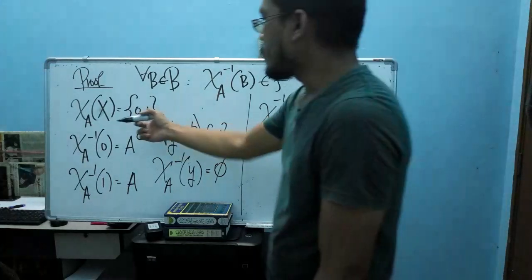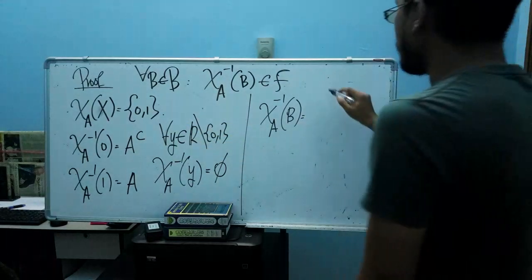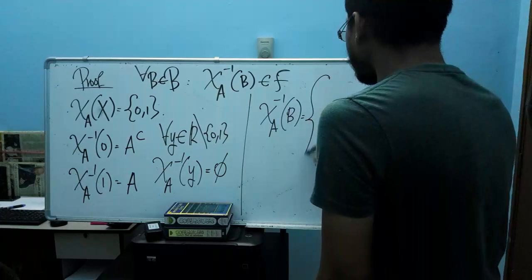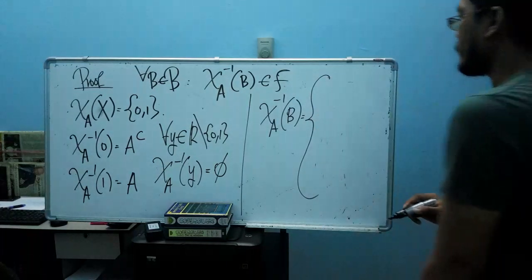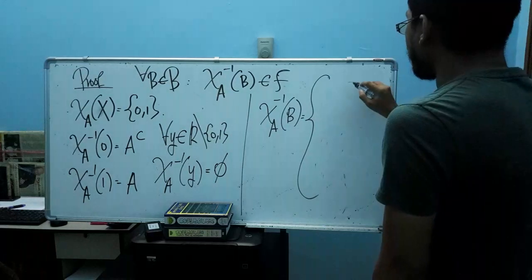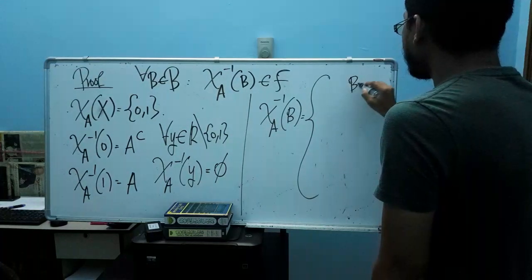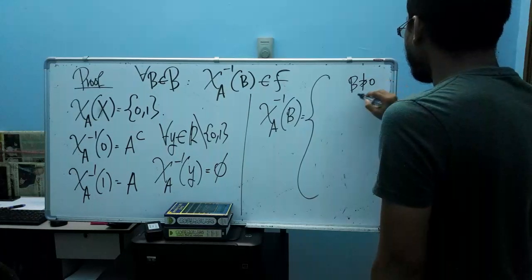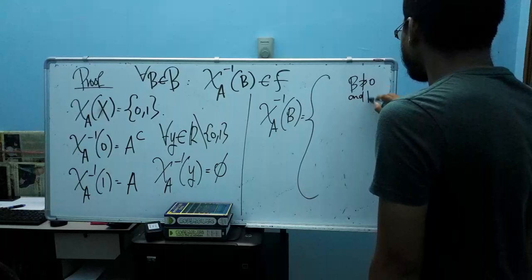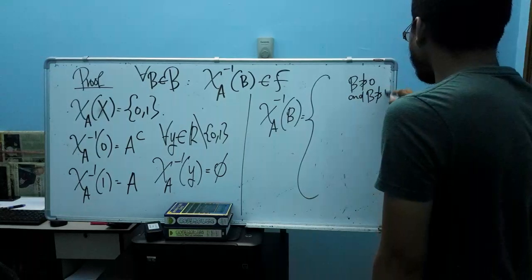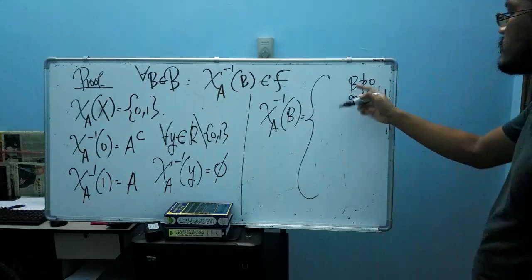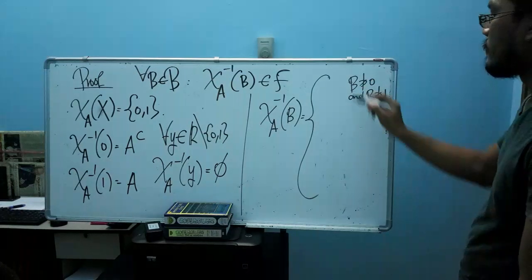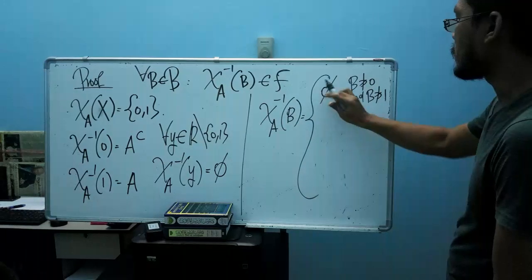Since we have 0 and 1 here, two values, we can consider 4 types of Borel sets. Of course, if my B here doesn't contain 0 and doesn't contain 1, then this one is the empty set.